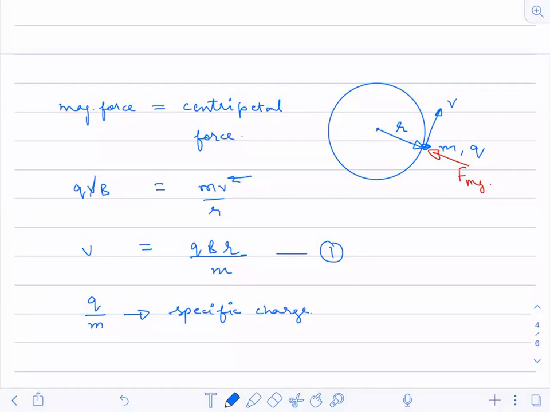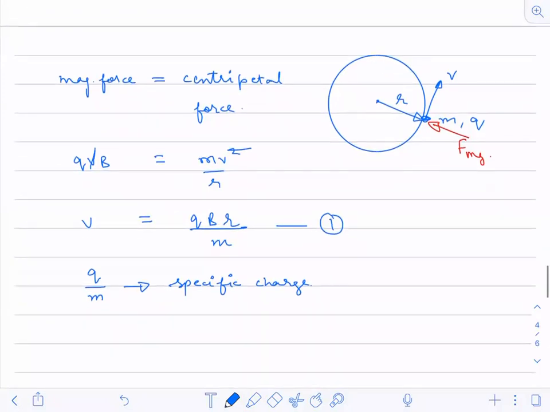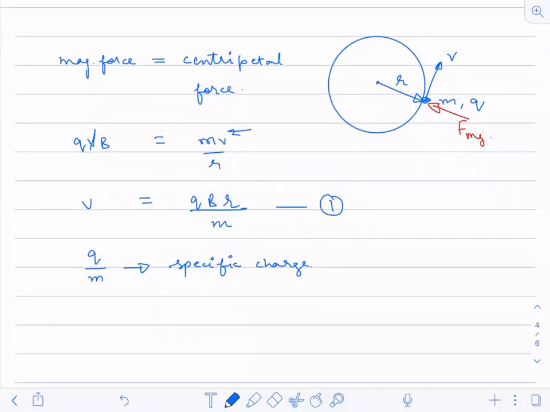Now because this is moving in a circular path, we have to calculate related terms: time period, linear frequency, angular frequency, all those things. So let us do a little mathematics here. We know that v is equal to r omega. The v value we have already calculated from equation 1, so I'm substituting it here.